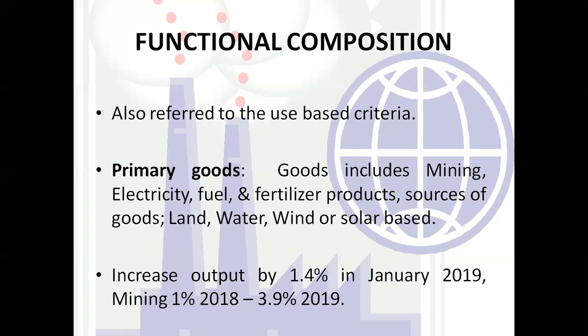Besides this, we have to write what the increase or decrease in the output is. There may be an increase, there may be a decrease. We cannot say that there will always be an increase. So we can just assume an increase or decrease. We have to see at what percentage this functional composition has increased, either by 1%, or a 2% decrease, and we have to write that part also, which is very, very important.